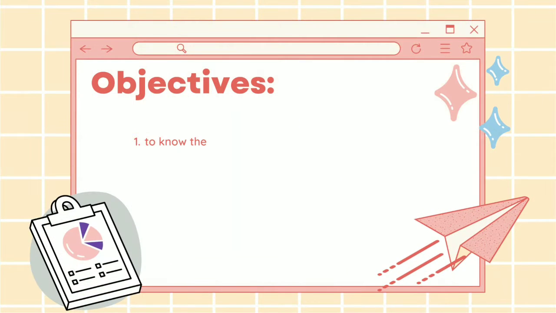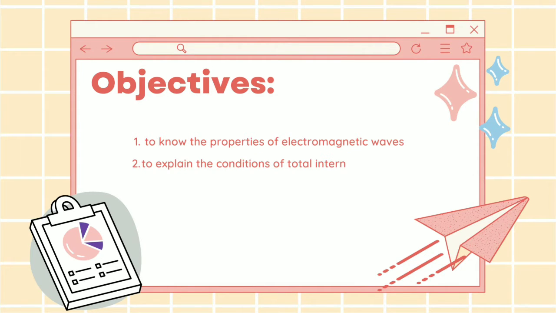The objectives of this study are the following: to know the properties of electromagnetic waves, to explain the conditions of total internal reflection, and to explain the phenomenon of dispersion of light.